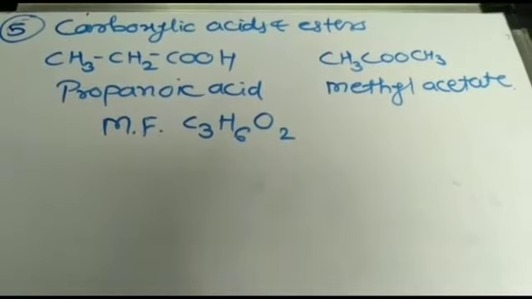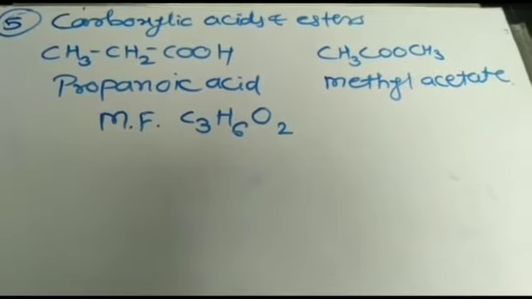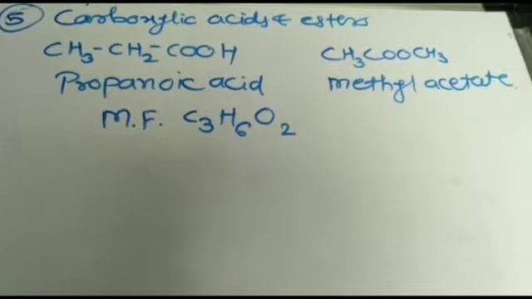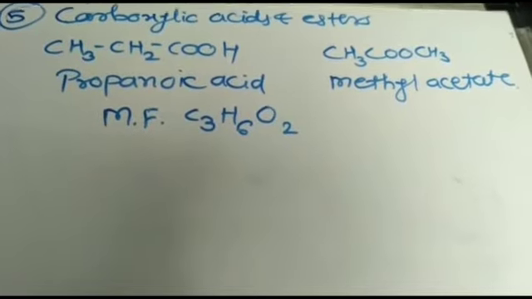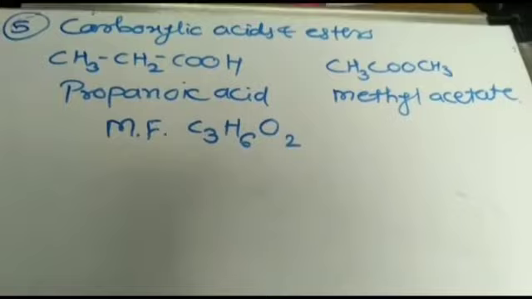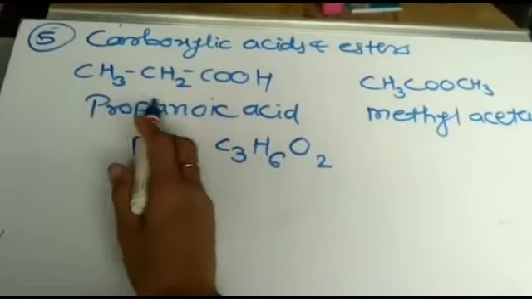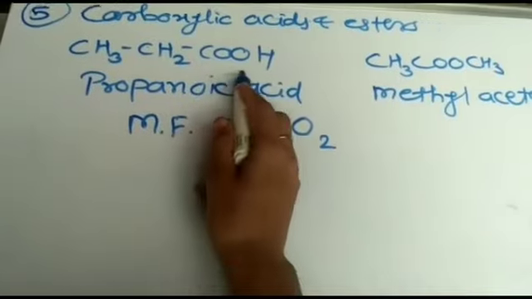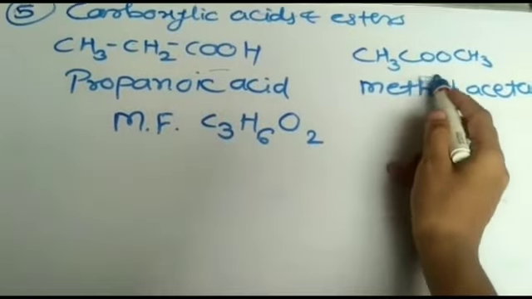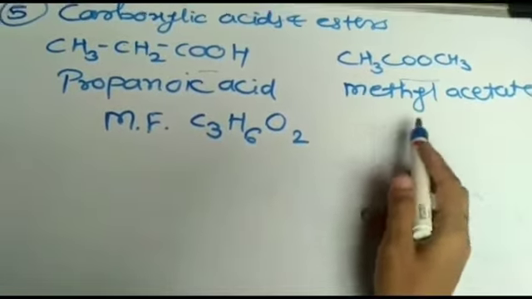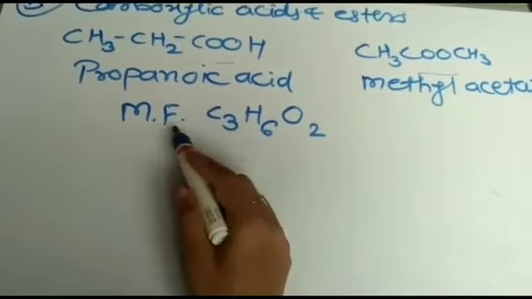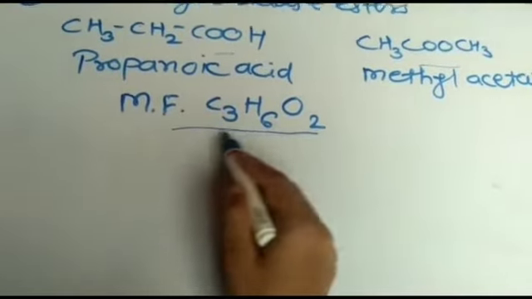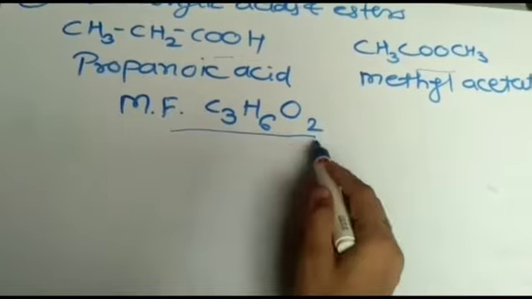Fifth, carboxylic acids and esters. Propanoic acid and methyl acetate, these are the functional isomers of each other. Here CH3CH2COOH, propanoic acid, has the carboxylic acid functional group, and here the ester is the functional group. These are the functional isomers of each other because the molecular formula of both is the same, C3H6O2.